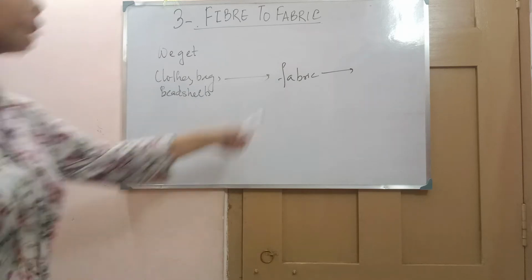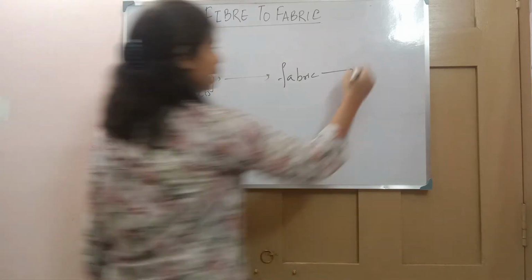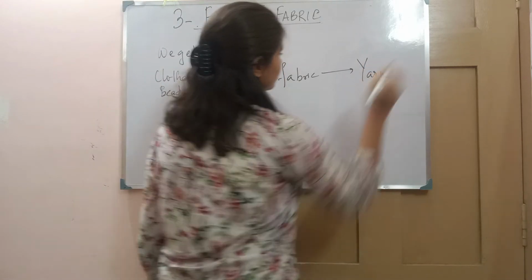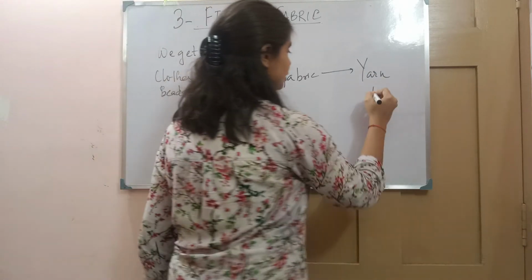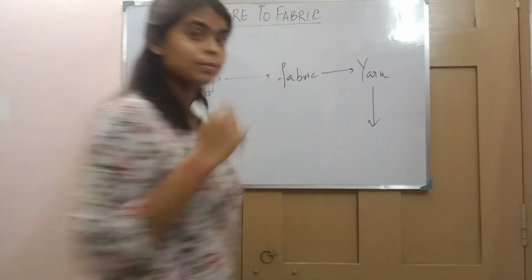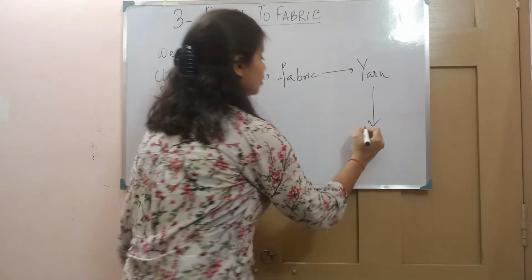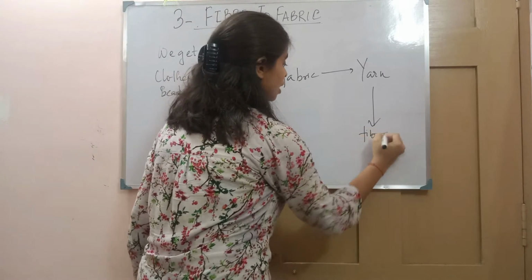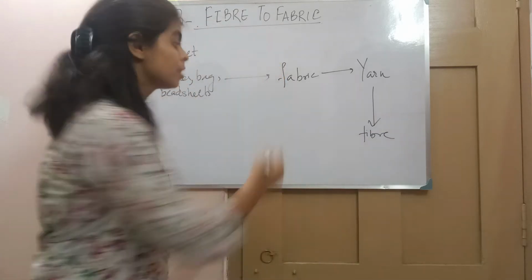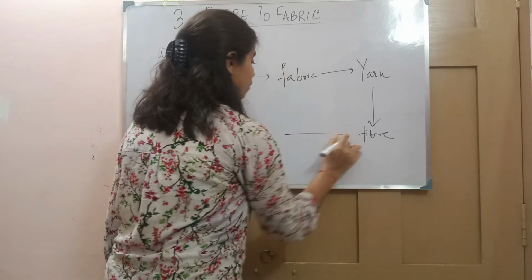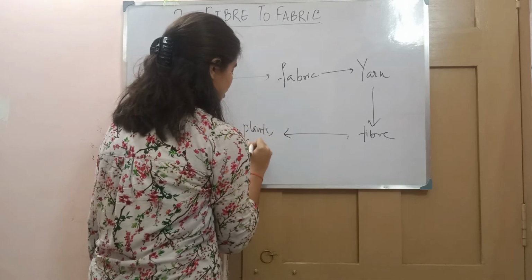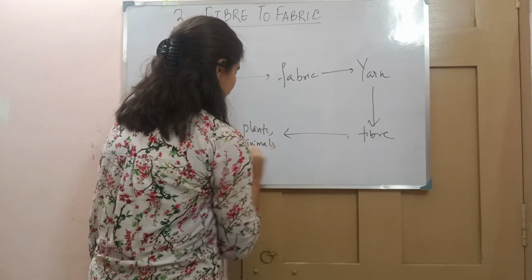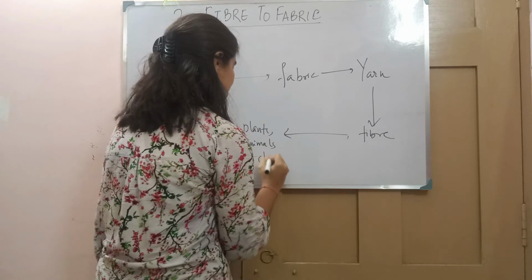Now tell me, where do we get this fabric? We get fabric from yarn. And where do we get this yarn? We get this yarn from fiber. And where do we get fiber? We get fiber from plants, animals and chemicals.